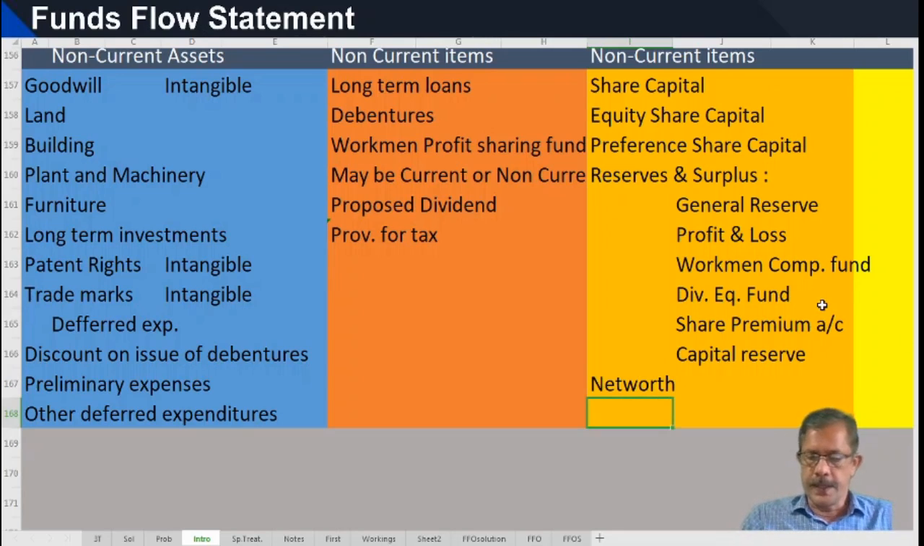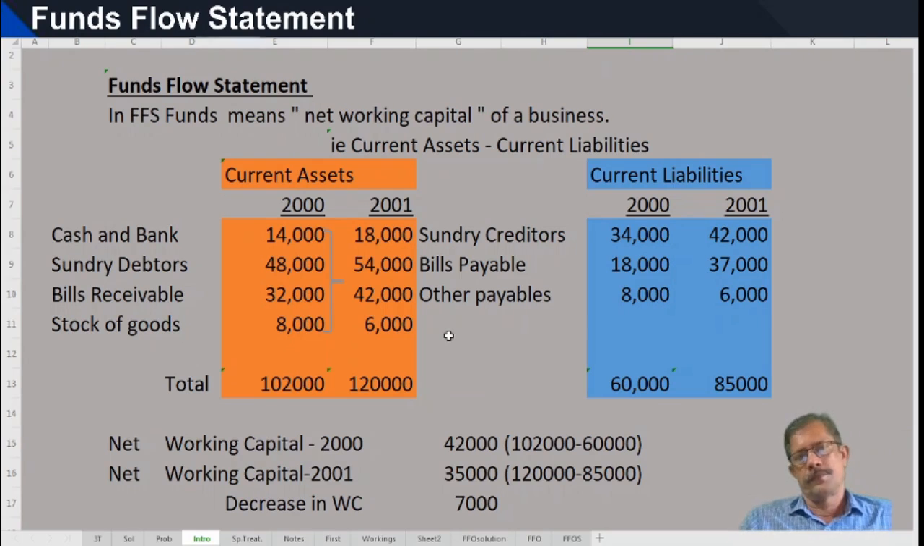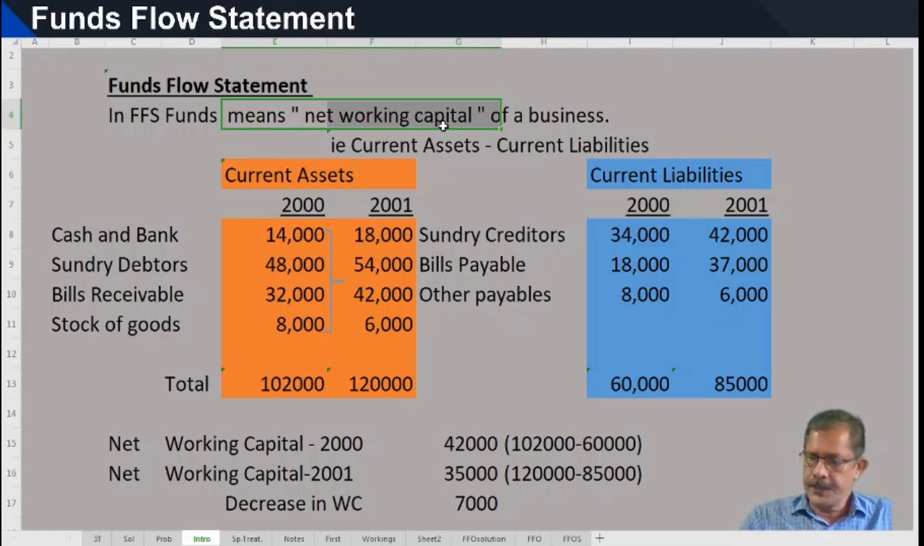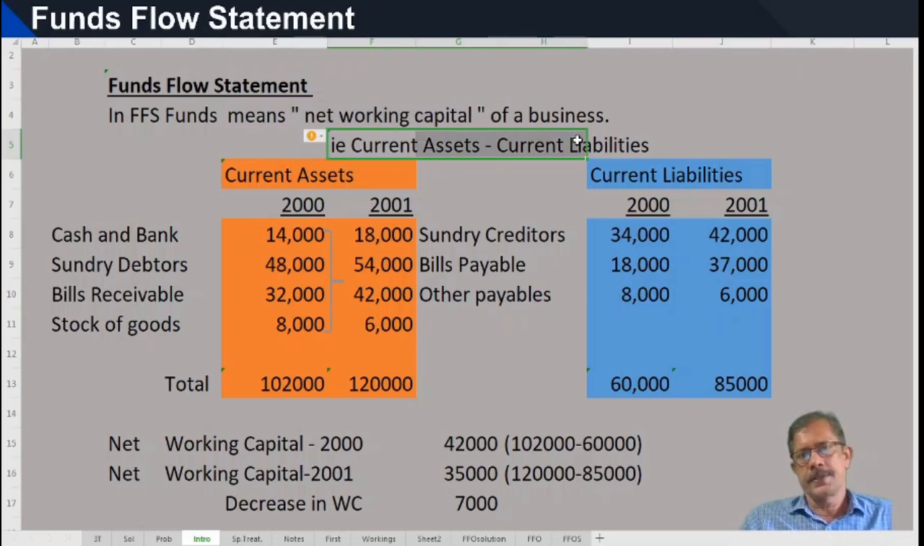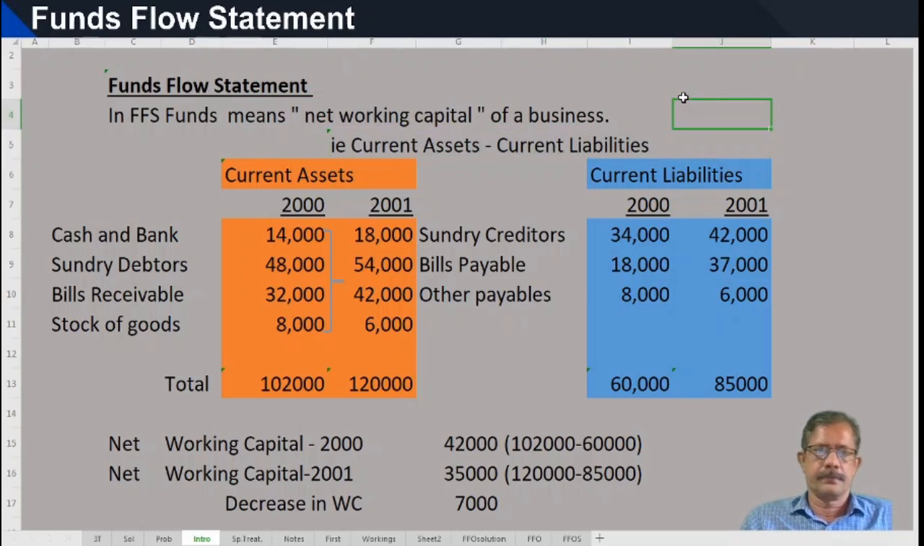This is non-current item. Then next coming funds flow statement. In fund flow statement, the subject matter is net working capital. In fund flow statement, funds means net working capital of a business, that is current assets minus current liabilities.